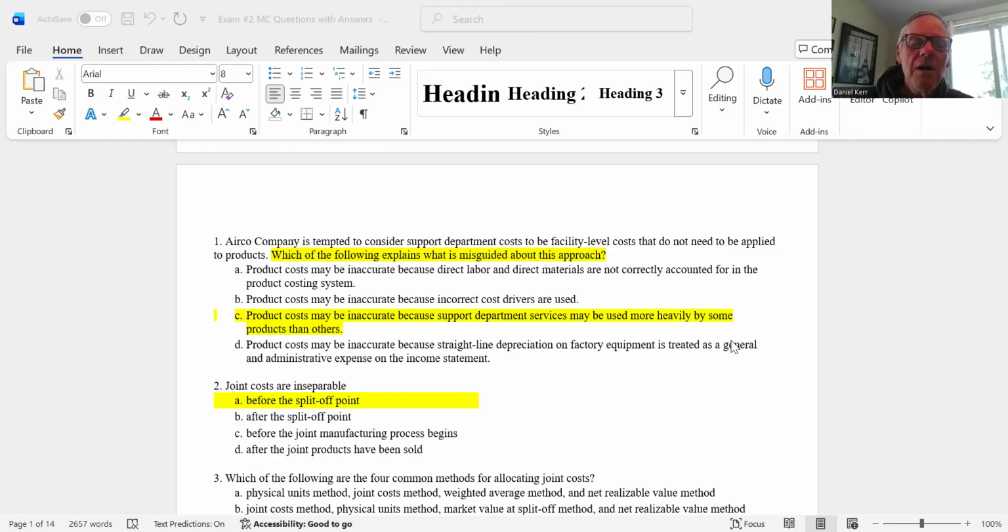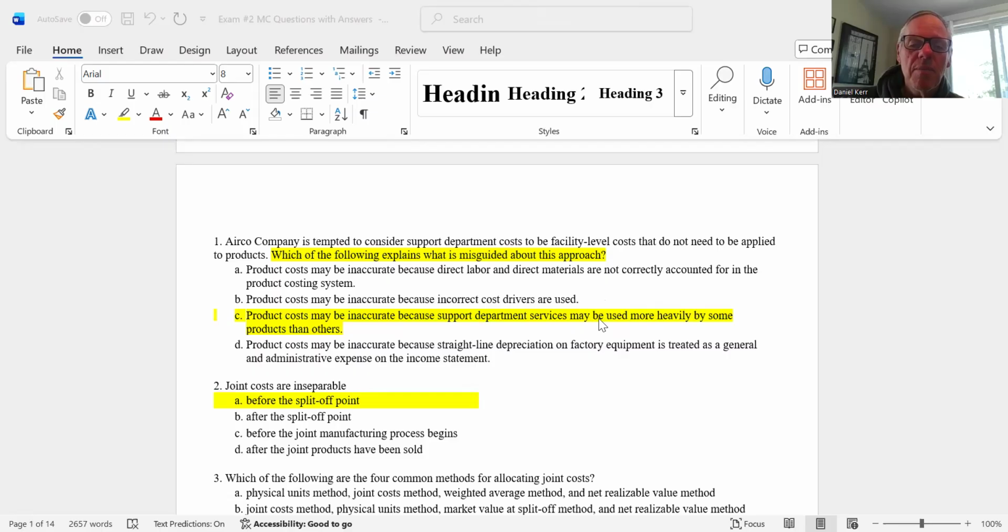All right. So first question, Airco company is tempted to consider support costs to be facility level costs that do not need to be applied to product costs. Which of the following explains what is misguided about this approach? Well, the best answer here is C. Product costs may be inaccurate because support department costs may be used more heavily by some products than others.